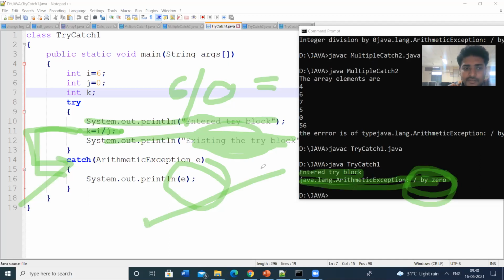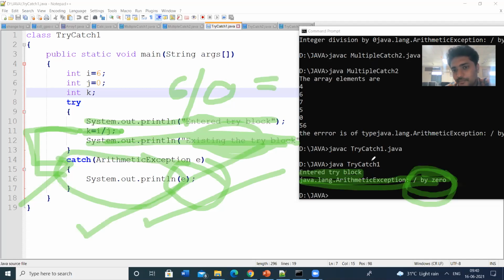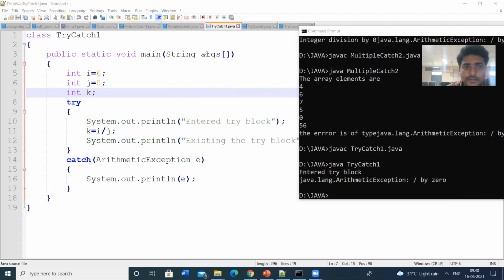Here we have to observe that the remaining statements are not executed. Whenever the exception arises, the try block is abandoned and the remaining statements are not executed. Only the catch block statements will be executed. So this is the mechanism of try block as well as catch block. So let us see one more example.